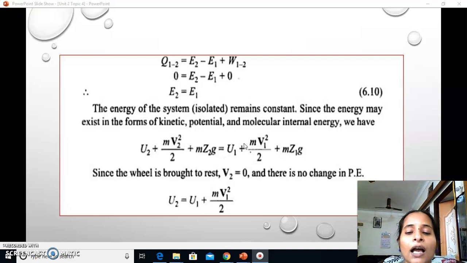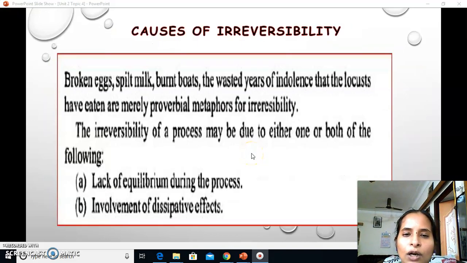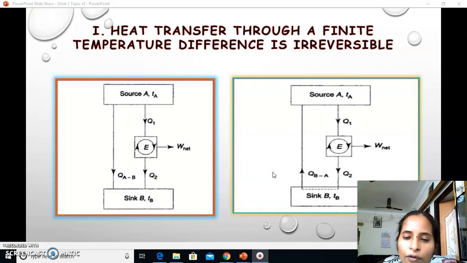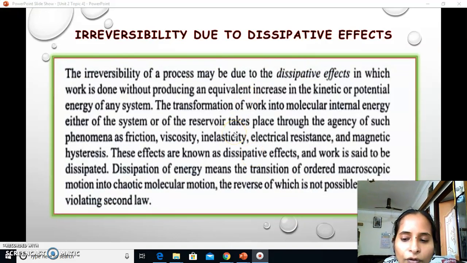This is one of the frequently asked questions in the end semester examination. So starting from here: what are all the causes of irreversibility? There are two factors, lack of equilibrium and involvement of dissipative effects. I have explained the lack of equilibrium in three to four slides, and the dissipative effects have four to five factors. All are very important, and this is a very important question. Please try to learn it as well as possible.